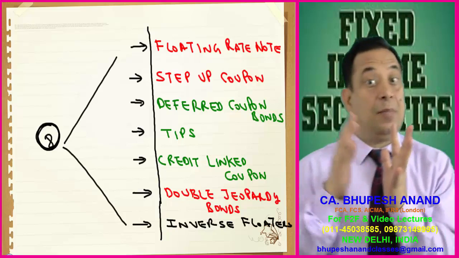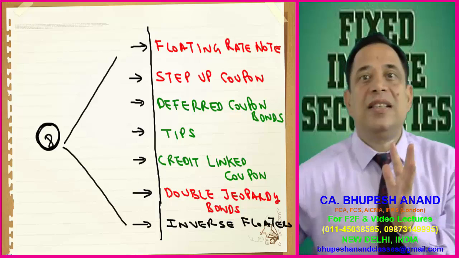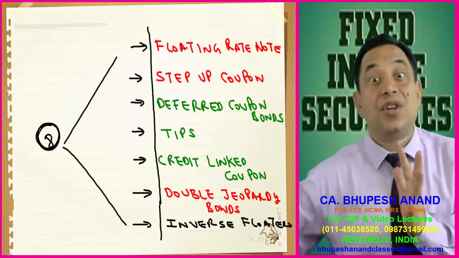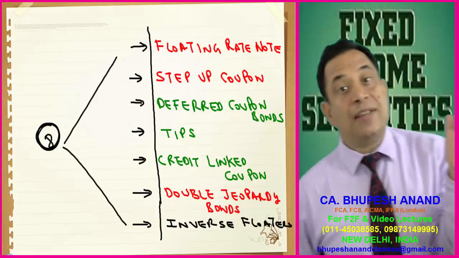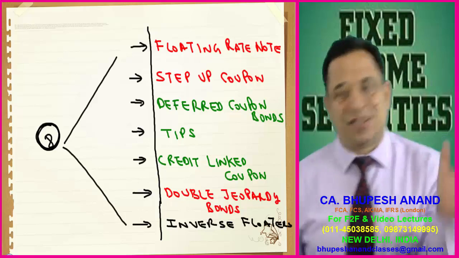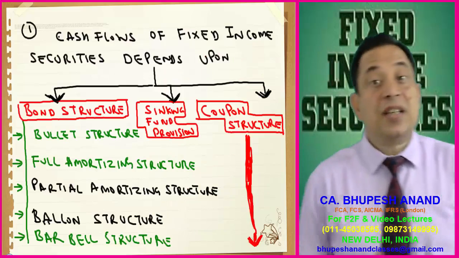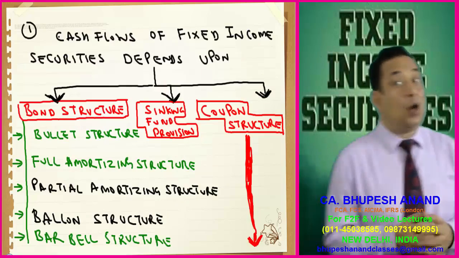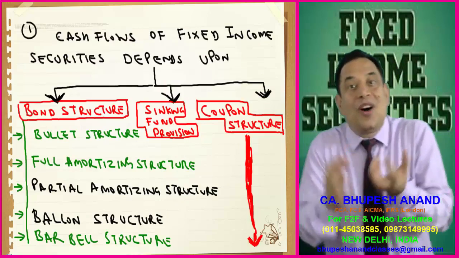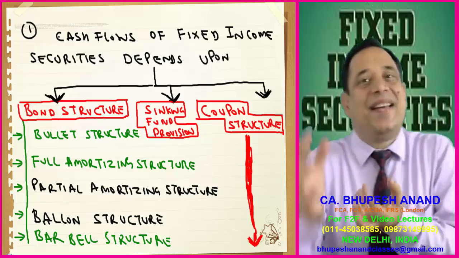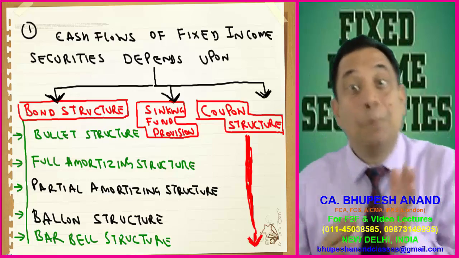Now in CFA level number 1, in fixed income, it is a highly testable area. In all these, at least you should be aware of what are the features of these coupon structures, and similarly those 4 or 5 bond principal payment structures. So in today's lecture, I will be starting firstly with the bond structures, that is, how the principal of that bond or of that loan is repaid. So the first point which I want to start is the bullet structure.